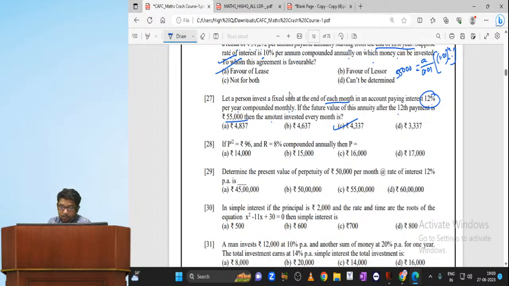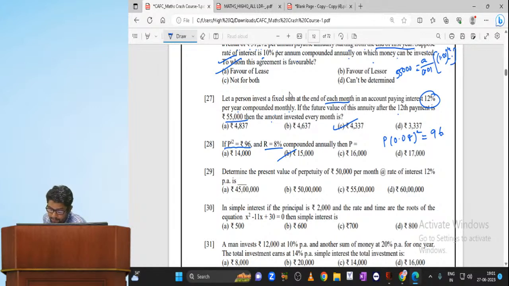Now, if Pi square equals 96 rupees, R is 8%, compound interest annually. Guys, what is Pi square? It is nothing but the difference between simple interest and compound interest. Now, Pi square is 96 rupees, which means P into 0.08, the whole square, equals 96. My principal is 15,000 rupees.